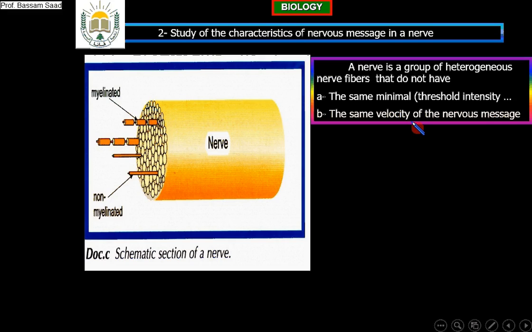It is not one nerve fiber. It is a group of heterogeneous nerve fibers. Good. Now let us continue.